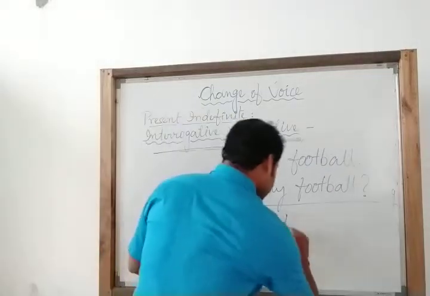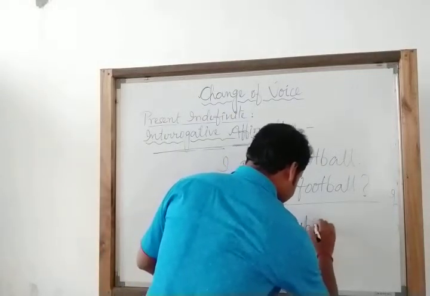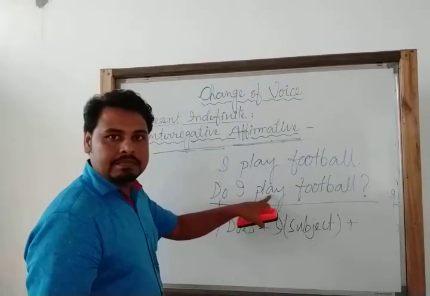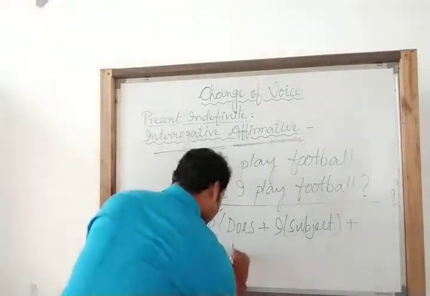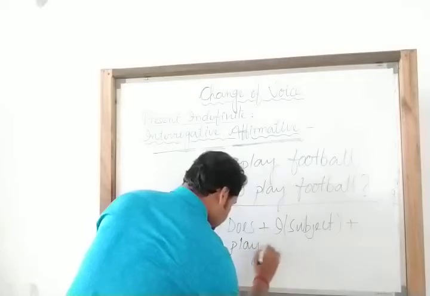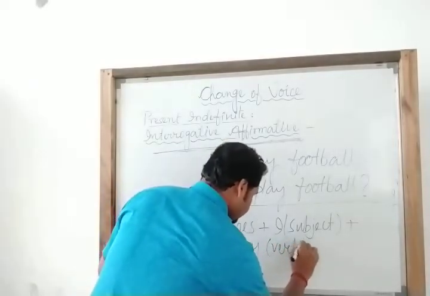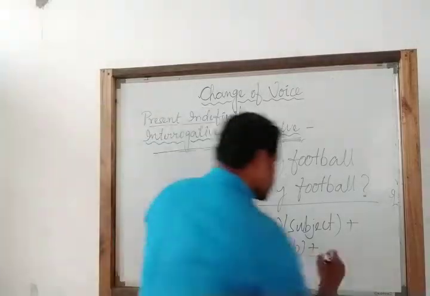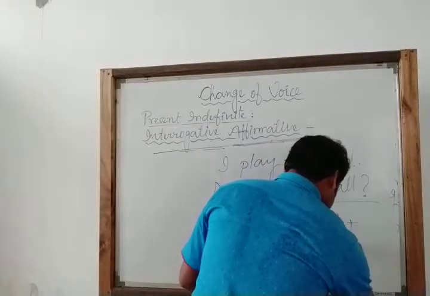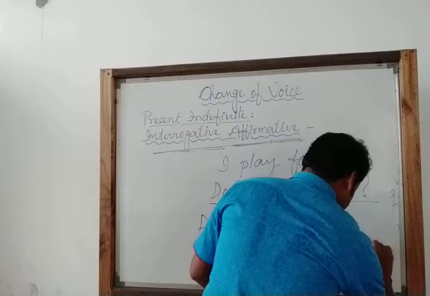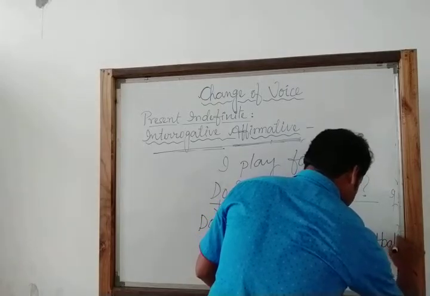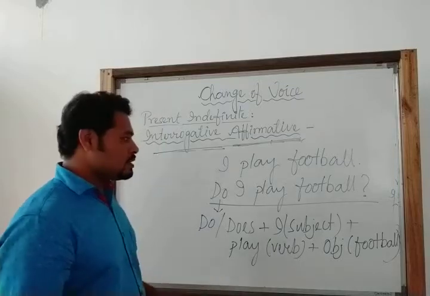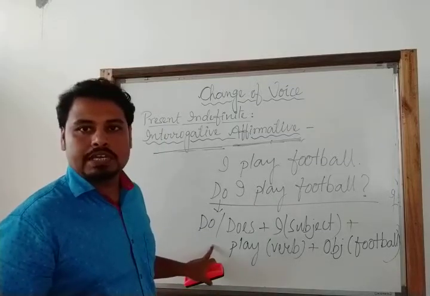So here I is the subject, plus play. Play here is the verb, plus object, that is football, and obviously at the end of it we should put a note of interrogation.